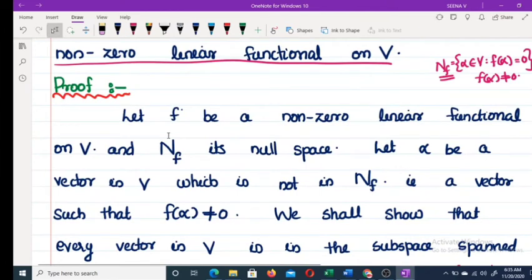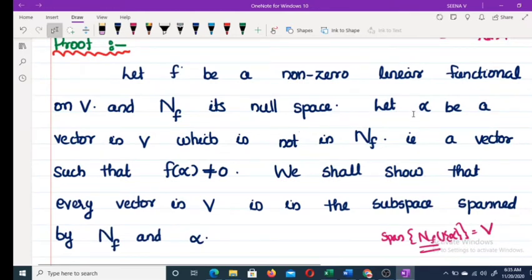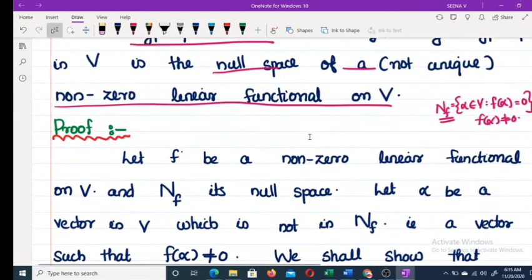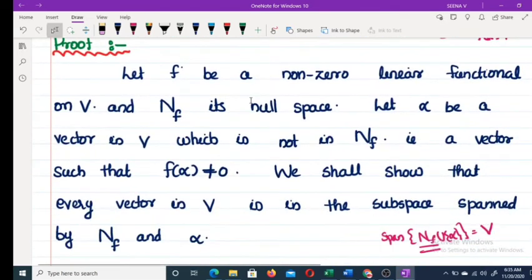Once again, we are taking NF, where f is a non-zero linear function and NF is its null space. Take a vector alpha in V such that alpha is not in NF, because f is a non-zero linear function.